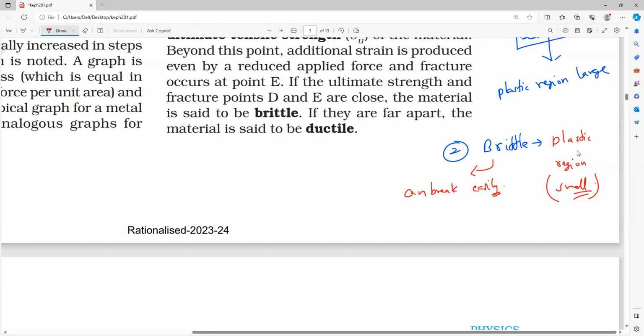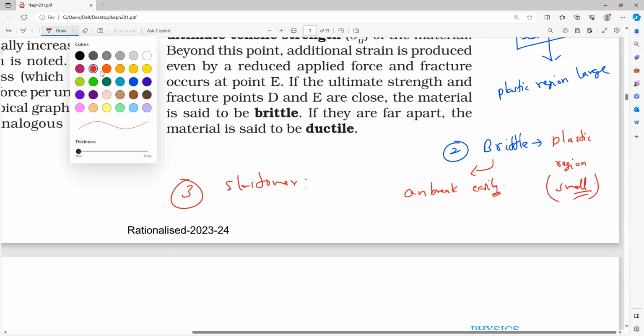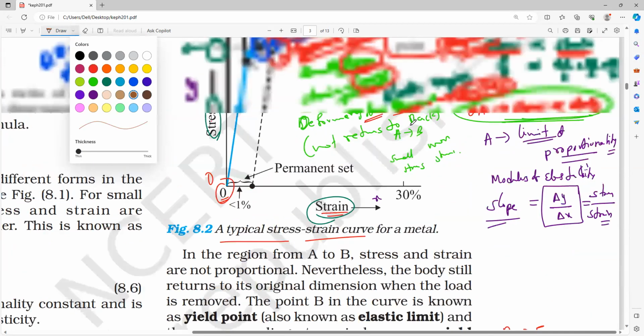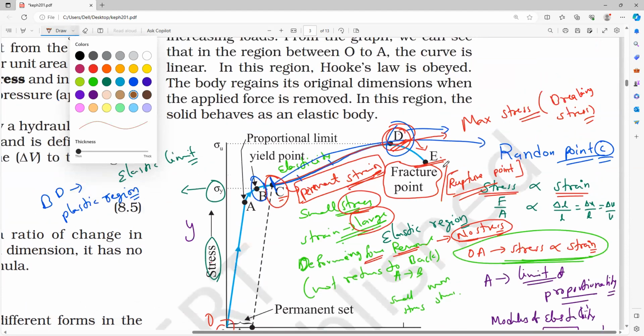And the last one, third one. First page we have studied elastomers. If you notice, if it is a metal, up to a certain limit it will be reversed back to the same shape. After a certain limit, permanent change will occur. After applying force beyond a certain point, it will flow like a metal, flow like a liquid. After that, the E point, it will be the fracture point.